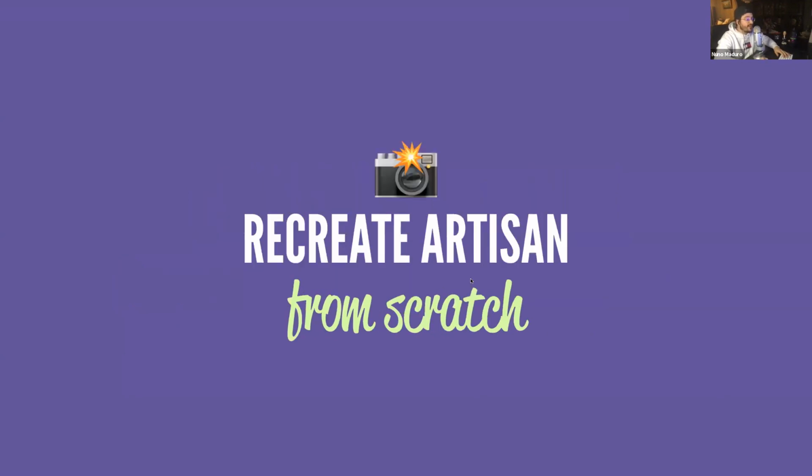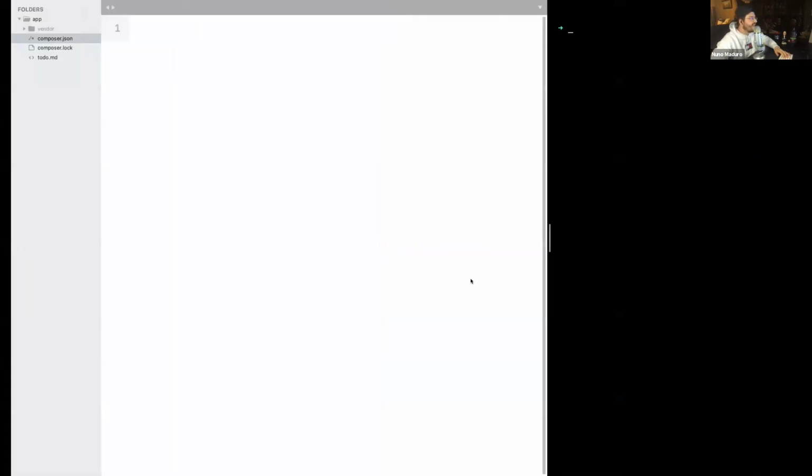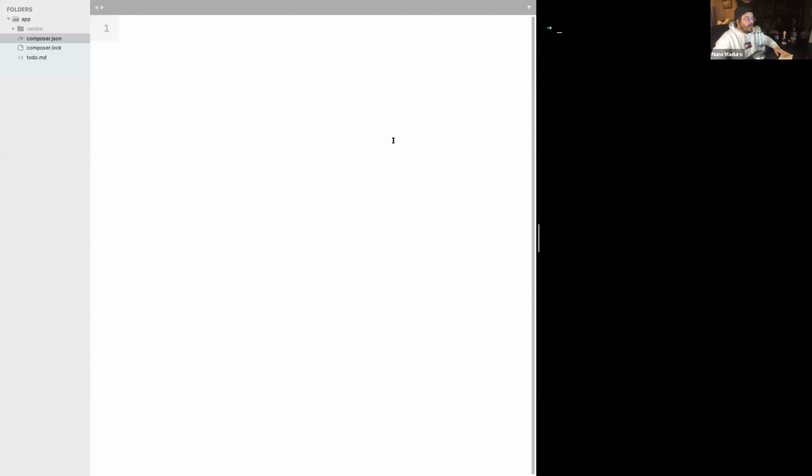Now, to better explain what Artisan actually is, I thought about recreating the entire thing from scratch. I hope you are excited, because I'm super excited about this. So let's just get started. On my left, I have an empty Sublime Text project, and on my right, I have my terminal. If I simply type php artisan, of course, because I'm creating this from scratch, the file doesn't even exist.